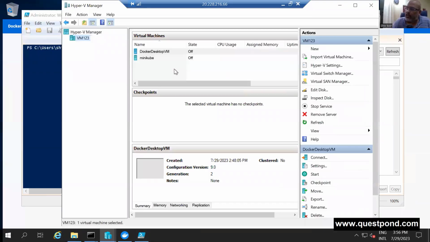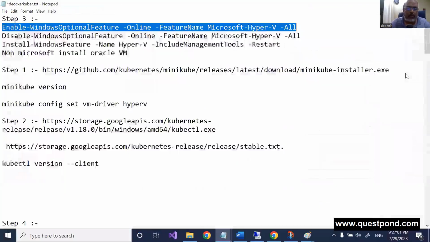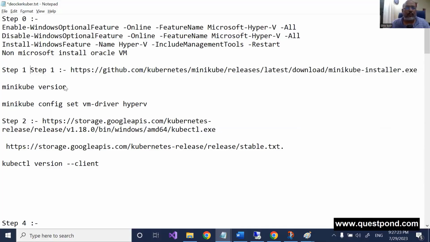The next thing we'll do is install Minikube, right? For Minikube, you can go to this GitHub. You can also see the latest version of Minikube. I'm going to take this as step 1, and the earlier one is step 0. So in step 1, we are downloading this installer, and then we will try to create a one node kind of a cluster.